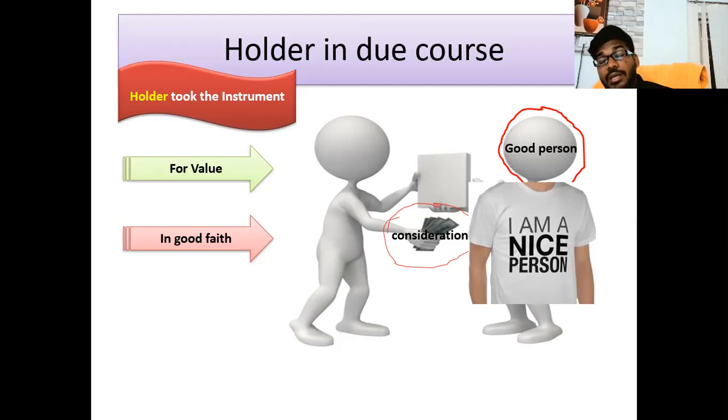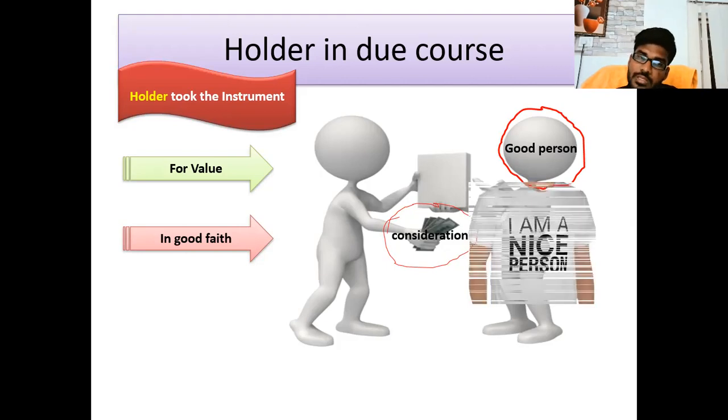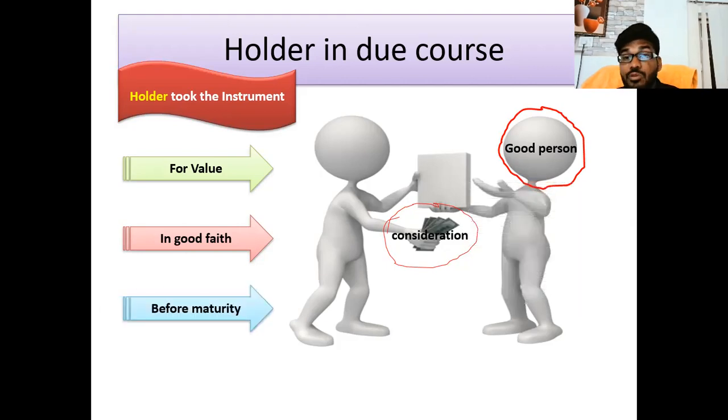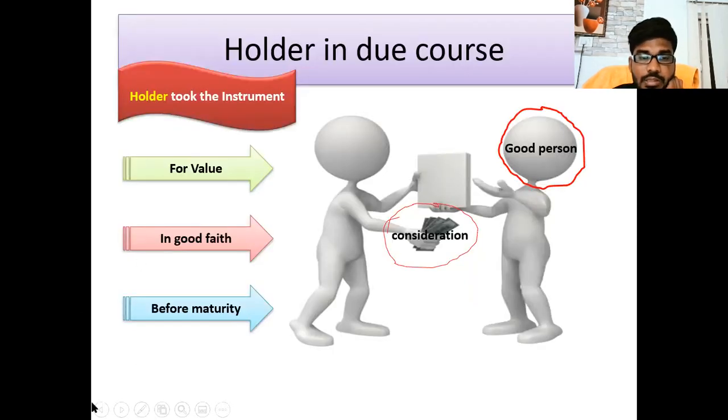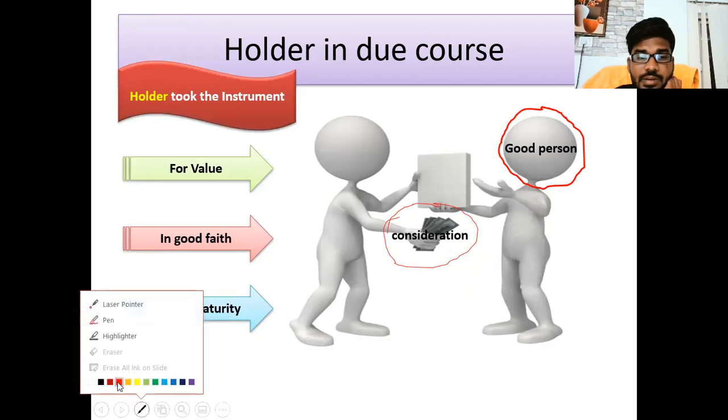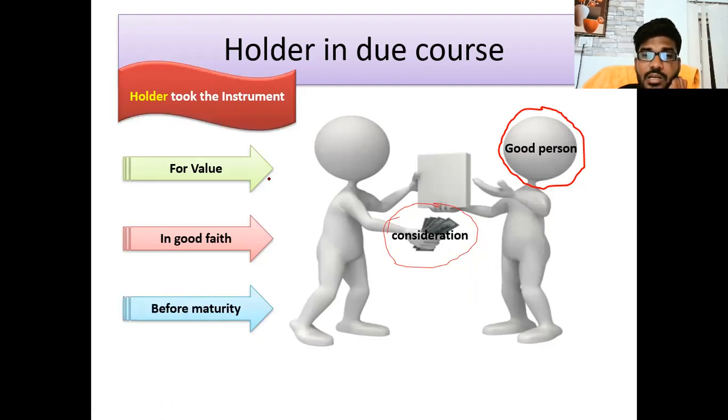And he obtained the instrument before maturity. When these three conditions are satisfied, that person is called an HDC, a holder in due course.